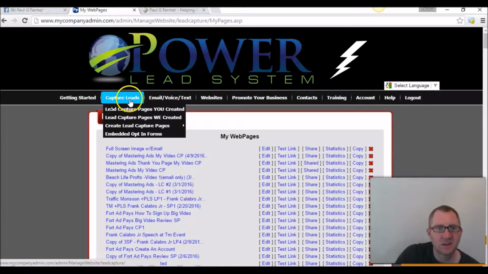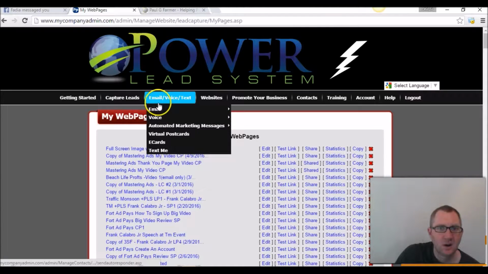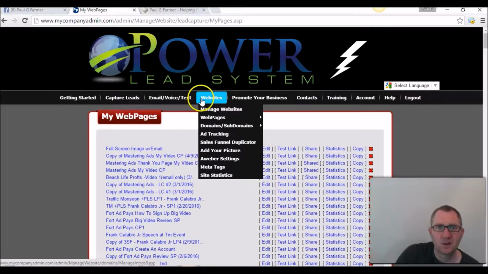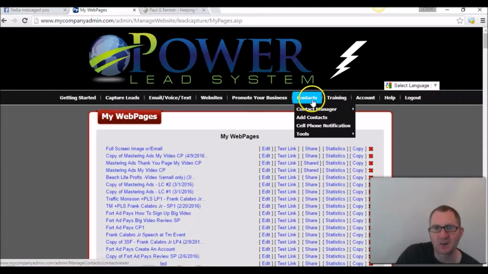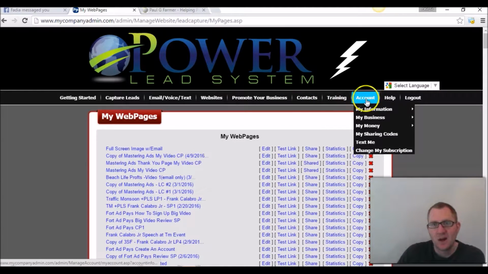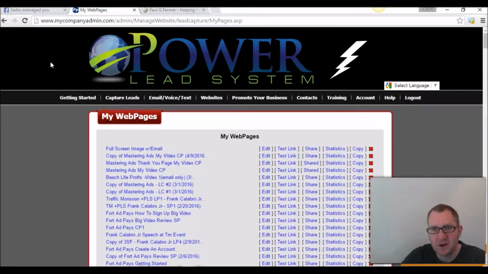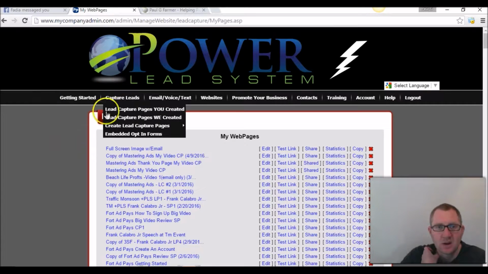I mean, Power Lead System, there are so many features here. You can create your own capture pages. There's e-cards, virtual postcards, voice messaging. There are just many features. I just wanted to hit the main ones, and the main ones are these: custom, done-for-you capture pages that you can tweak and change, and or done-for-you templates. There are templates that are done for you that you can play around with and change, and I'll show you that in a minute.